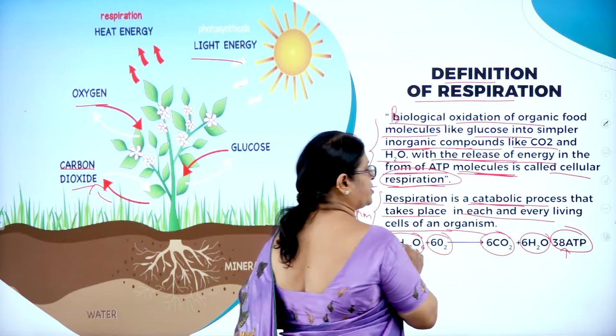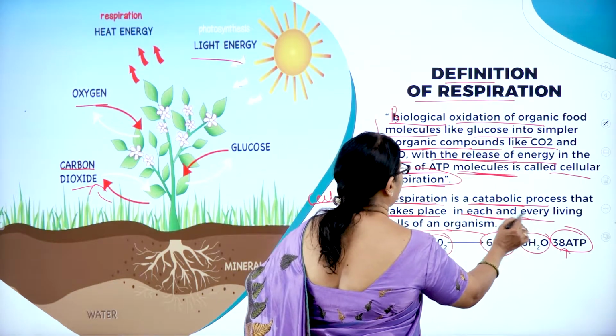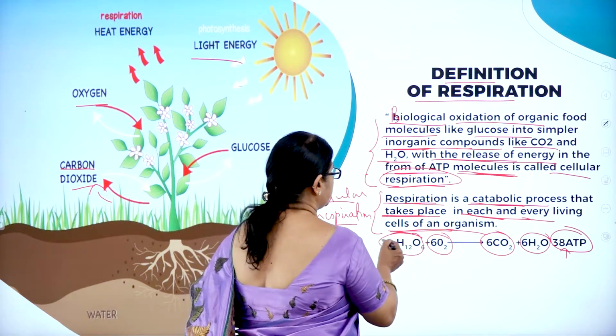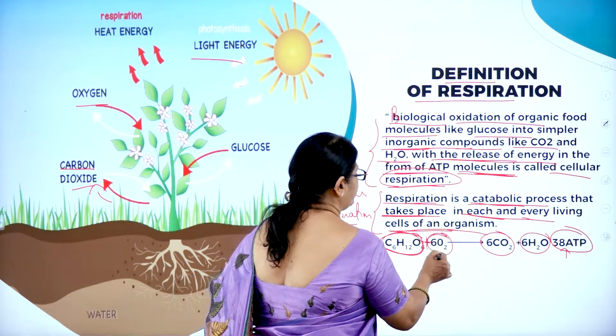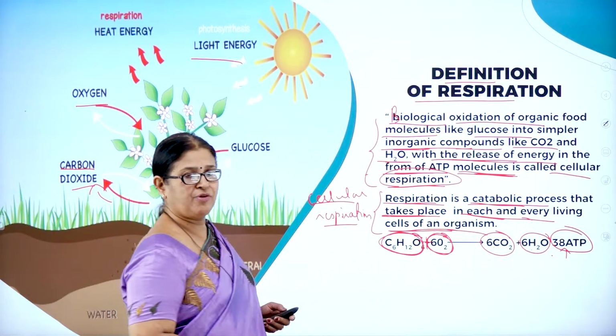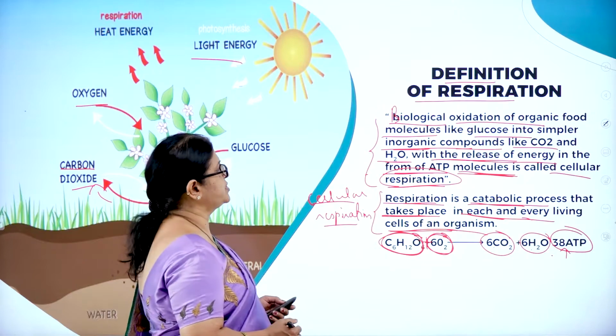Respiration is a catabolic process that takes place in each and every living cell of an organism.